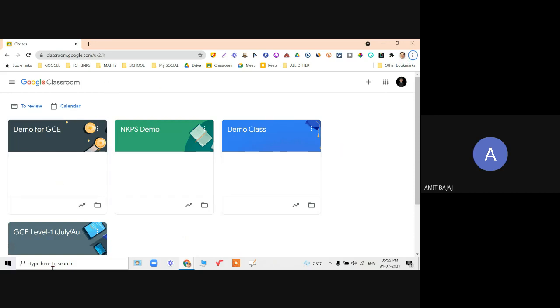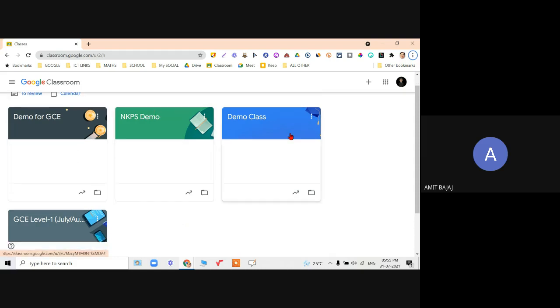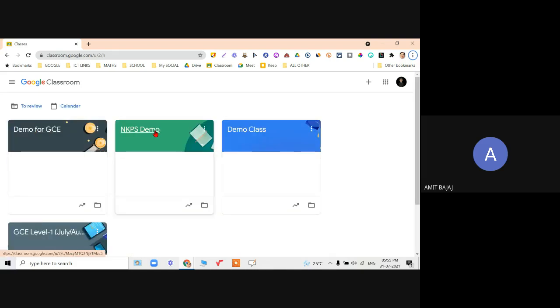Initially, when you join for the first time, there will be no folder like this, demo for GCE. I mean, these are created by me. So you will have a blank layout over here. It will ask you to create the file. So there is a plus option. Check it out, create or join a class. When I click on the plus sign, I am using this as a teacher, so I will create a class. Otherwise, if I am joining this class as a student, of course a link can be shared or a code can be shared. There are two different ways in which you can share your classroom joining info.